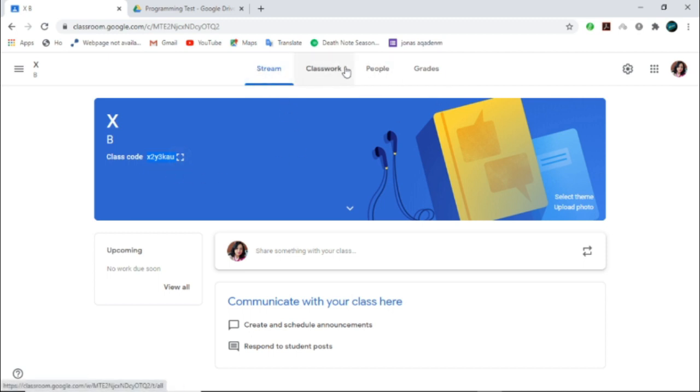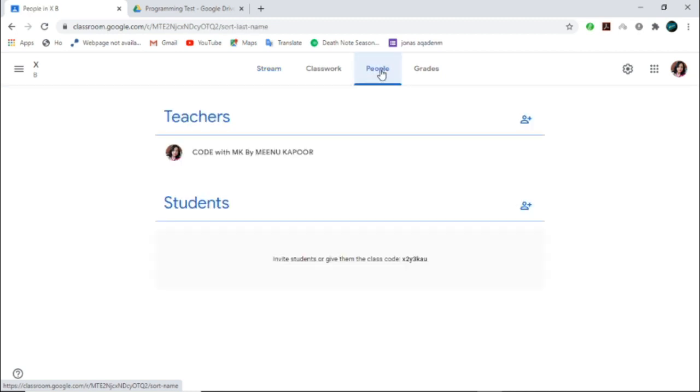Above you can see these 4 tabs. In People, you will see your students. As this is my new class and no student is there yet, this is the code. I can invite the student with this code, and they can join.